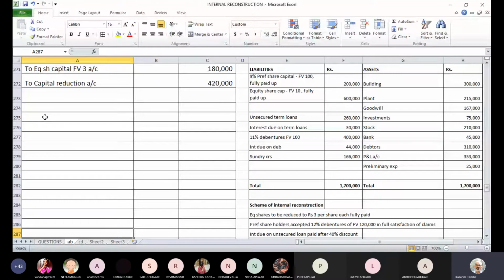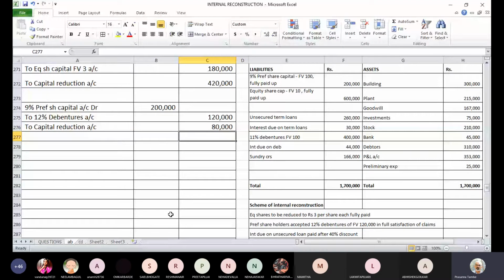So the next entry will be: 9% preference share capital, debit, this is 2 lakh, to 12% debentures 1,20,000. The balance will go to the capital reduction account. 80,000 has gone to the capital reduction account.